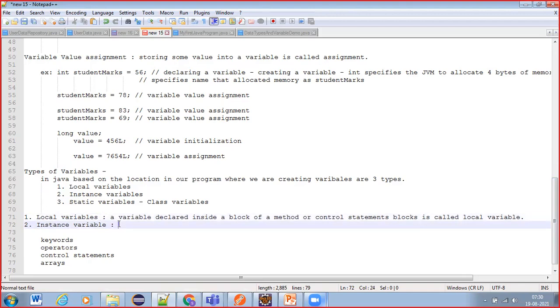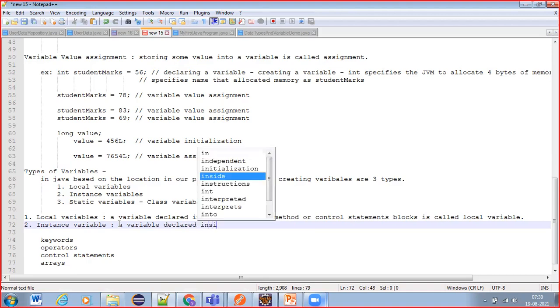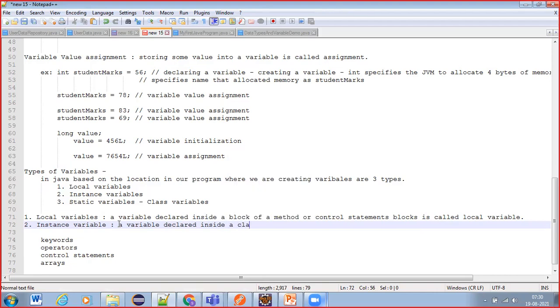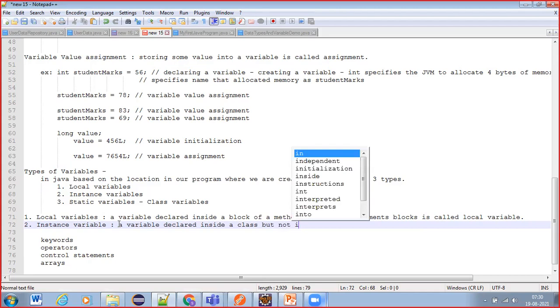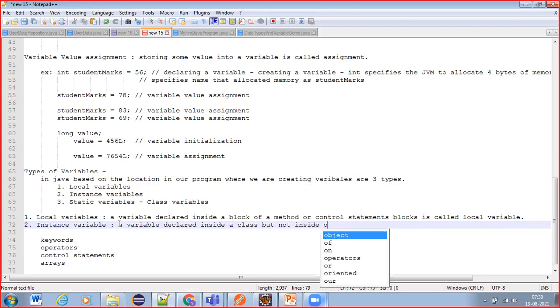Instance variable, what we can say, is a variable declared inside a class but not inside any method block.